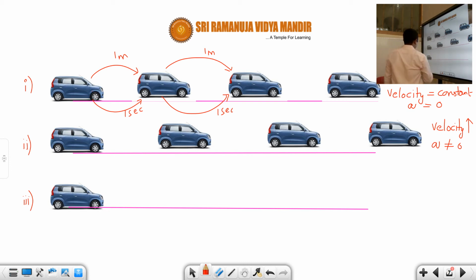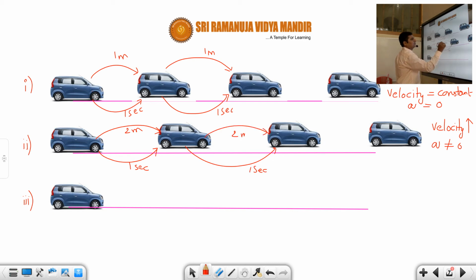Correct or not? Now let us take because the velocity has increased now, students. Suppose in 1 second it has covered maybe 2 meters or 1.5 like this. In 1 second maybe 2 meters here. In 1 second maybe 2 meters. So that means its velocity is increasing, correct or not? Okay. As we are going like this, the velocity keeps on changing, correct or not? Of course here also 2 meters per second, here 2 meters per second. Let us not take here as 2 meters per second.